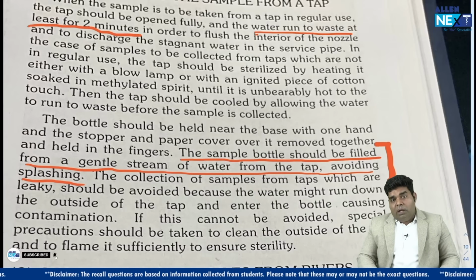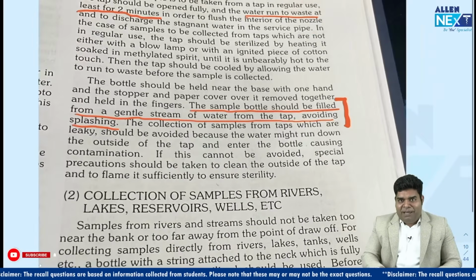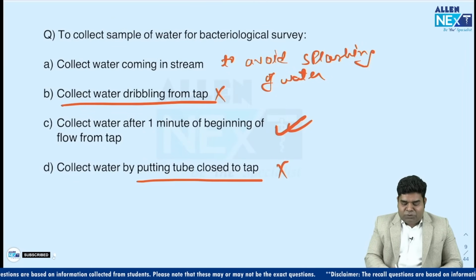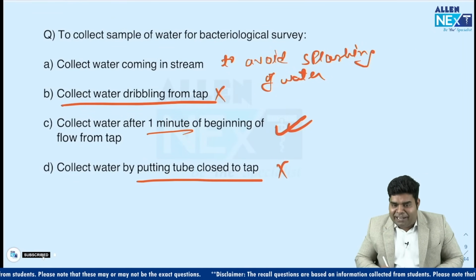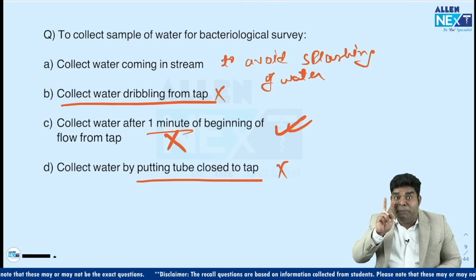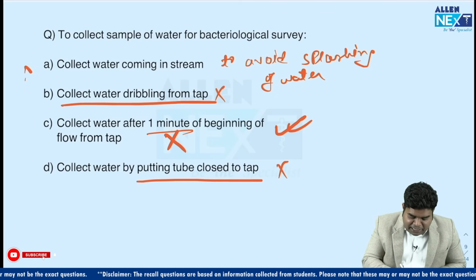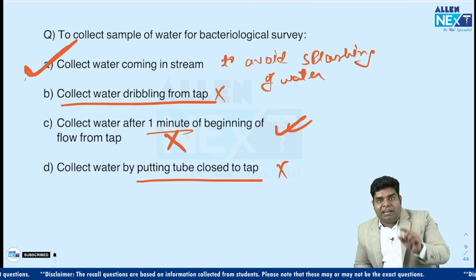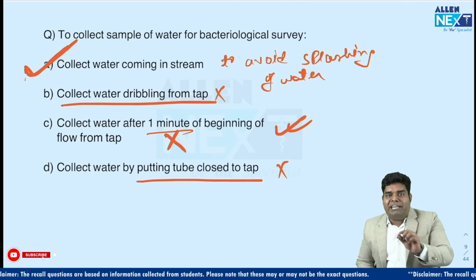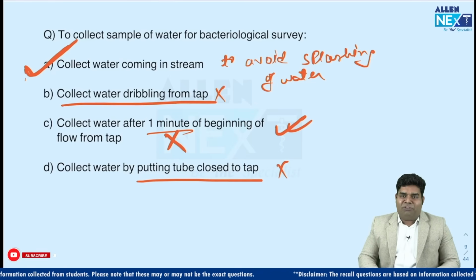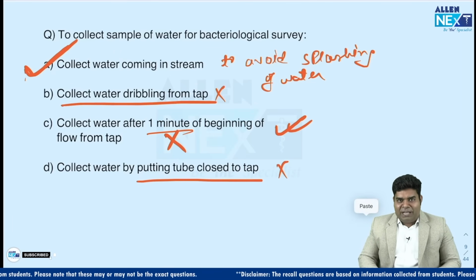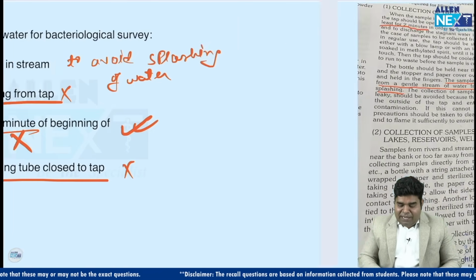So when I saw this question the first time, I answered it as 1 minute being correct. But PARK has clearly written that 1 minute is wrong. It should be 2 minutes. And the correct answer is A: collect water coming in stream to avoid splashing of water. That is a correct way of collecting sample water from a tap. Okay. So the answer was A, not C.